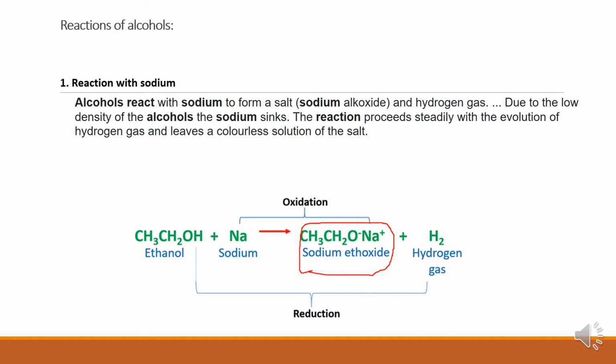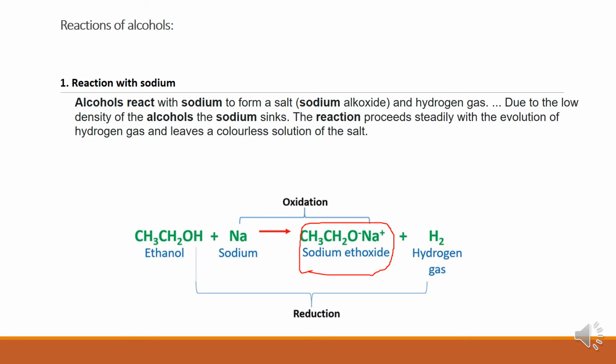And hydrogen gas. Due to the low density of alcohol, the sodium sinks. Therefore, this sort of reaction is possible. The reaction proceeds steadily with the evolution of hydrogen gas and leaves a colorless solution of salt.